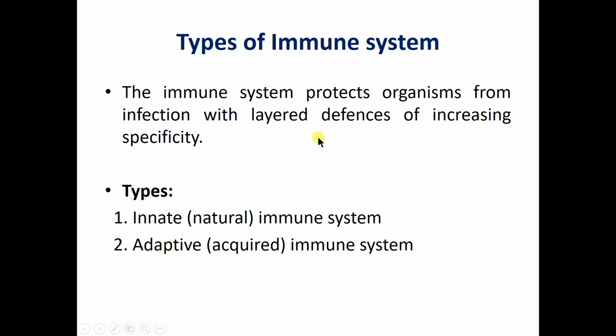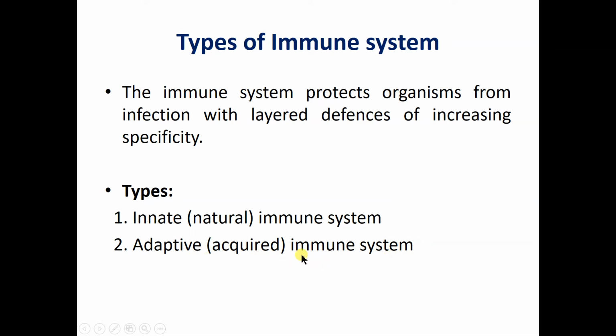So this is known as the first layer. That is also called the innate immune system or natural immune system, which protects our body from antigen infection. Then the second type is the adaptive or acquired immune system.